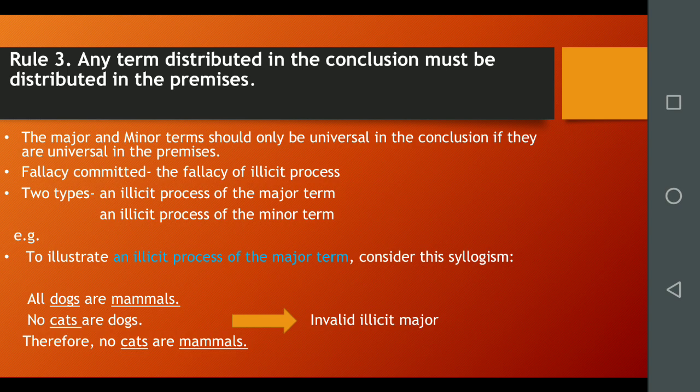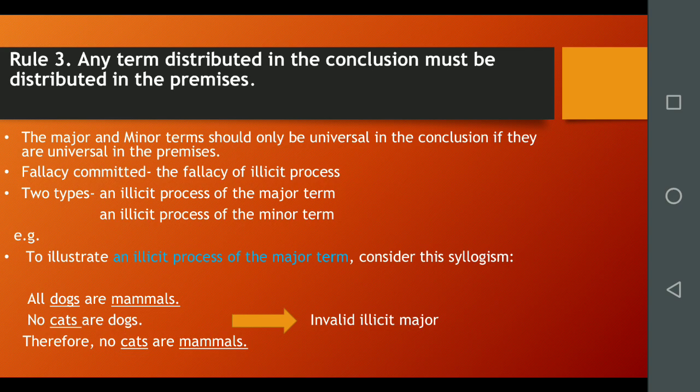It is the formal fallacy that is committed when a term that is distributed in the conclusion is not distributed in the corresponding premise. The conclusion may overreach with respect to either the minor term, that is the subject, or the major term, that is the predicate. So there are two different forms of illicit process, namely illicit process of the major term, called an illicit major, and illicit process of the minor term, also known as an illicit minor.